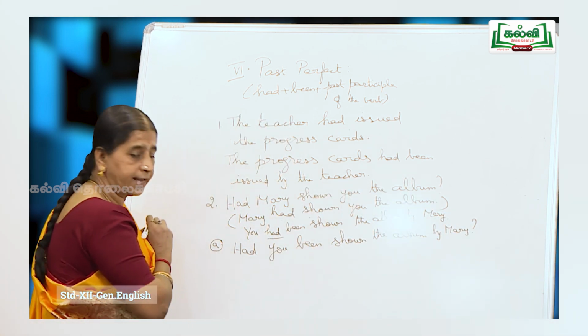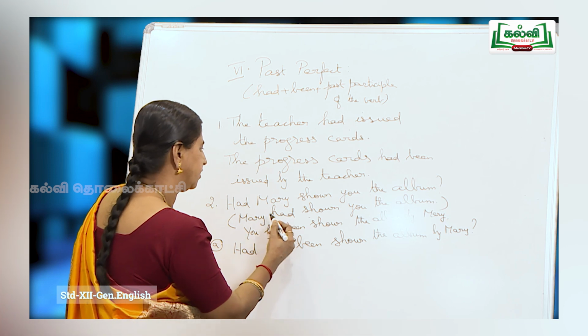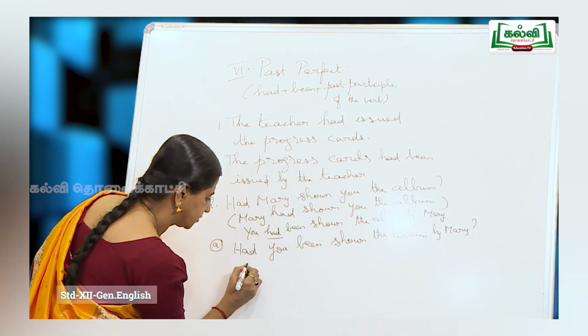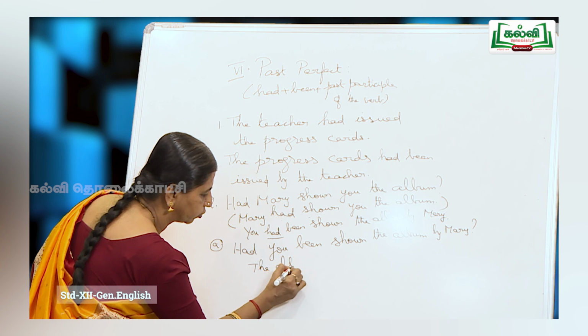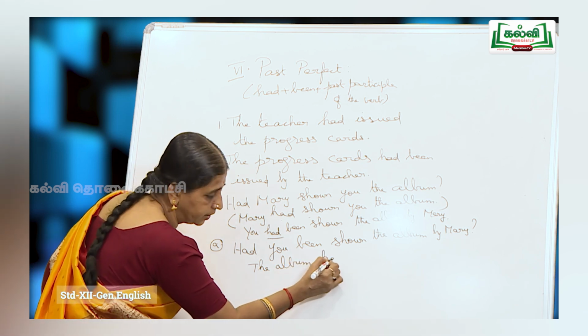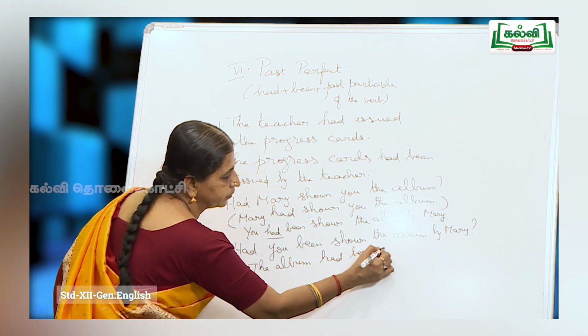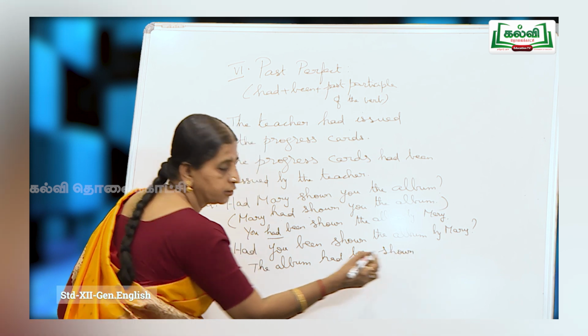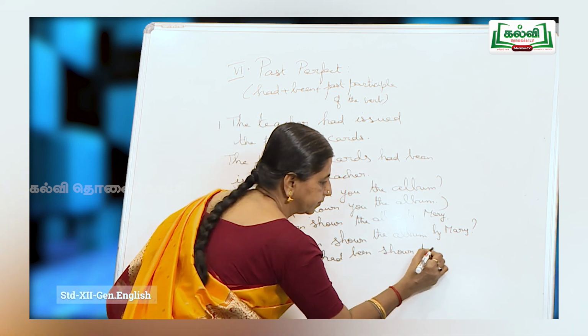This is answer A. Now, the next answer: Mary had shown you the album. So, the album, the direct object here: the album had been shown to you by Mary.